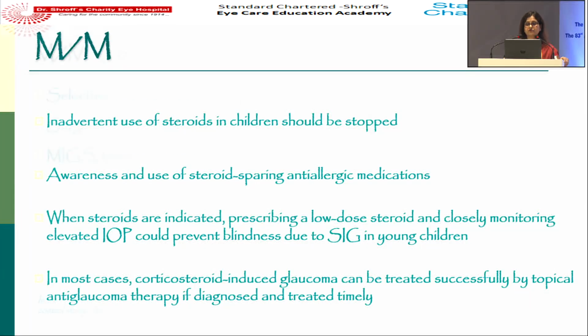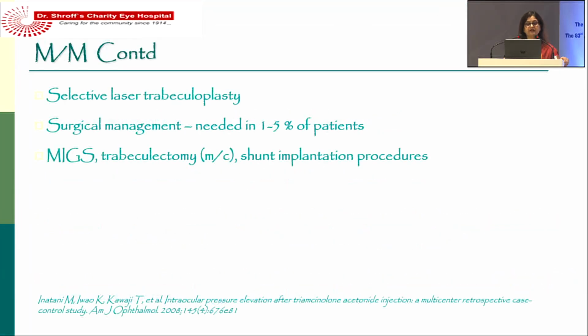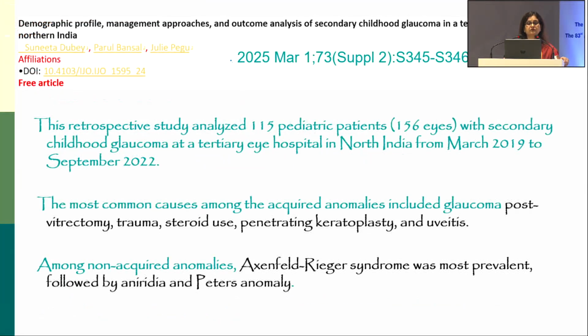And in most cases it can be treated medically, but one can perform very advanced glaucoma surgeries, and now we have MIGS also. So we had this retrospective analysis of 156 eyes with secondary childhood glaucoma in our hospital. The most common causes were secondary glaucomas: post-vitrectomy, trauma, steroid use, post-PK, uveitis. Among non-acquired, Axenfeld-Rieger was most prevalent, followed by aniridia and Peters.